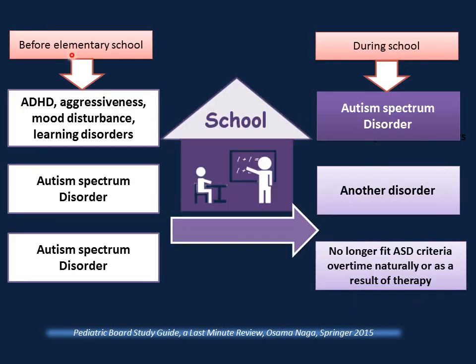Some children may not have been diagnosed with autism spectrum disorder and are labeled with co-occurring conditions of autism spectrum disorder like ADHD, aggressiveness, mood disturbance, learning disorders, and during school, the diagnosis will be established as autism spectrum disorder. Alternatively, a child may have been diagnosed as having autism spectrum disorder when in fact another disorder may explain the reason for their symptoms. Another child may have been diagnosed with autism spectrum disorder, then no longer fit autism spectrum disorder criteria over time, naturally or as a result of therapy.